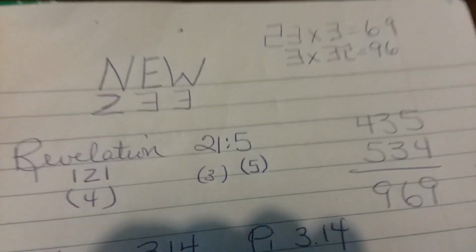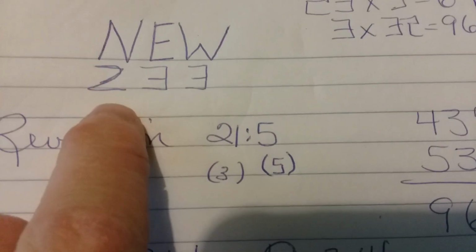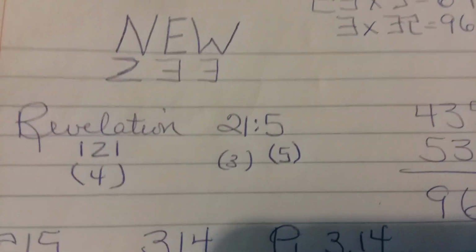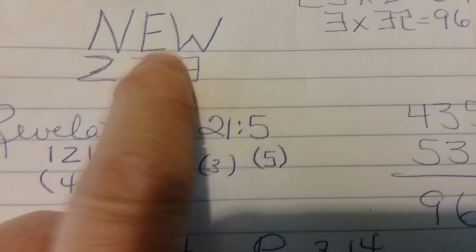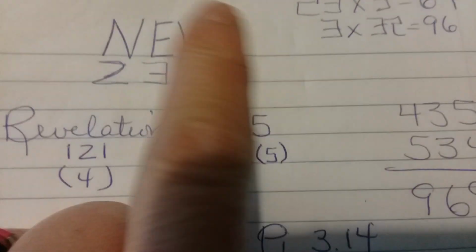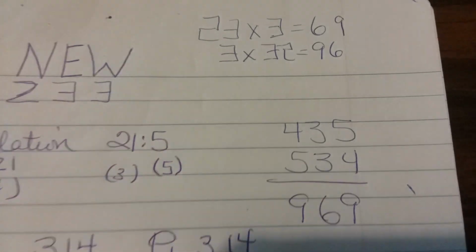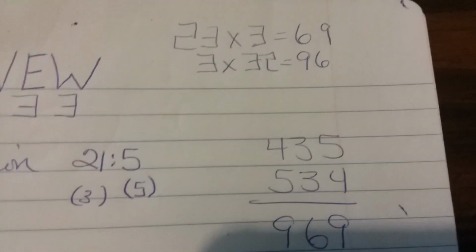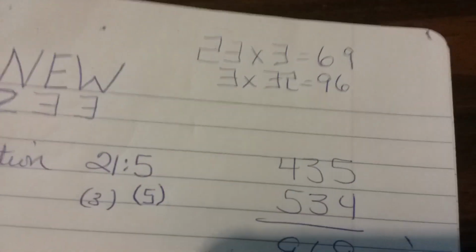And first, we're going to look at the word new. Now, if you take each letter and you turn it to the number that it can make, like N, if you turn it sideways, will be a 2. E, if you turn it that way, will be a 3. And a W, if you turn it this way, will be a 3. So you get 233. And if you watch my videos, I talk about pi. And pi equals 69 in Hebrew gematria. And pi represents time.